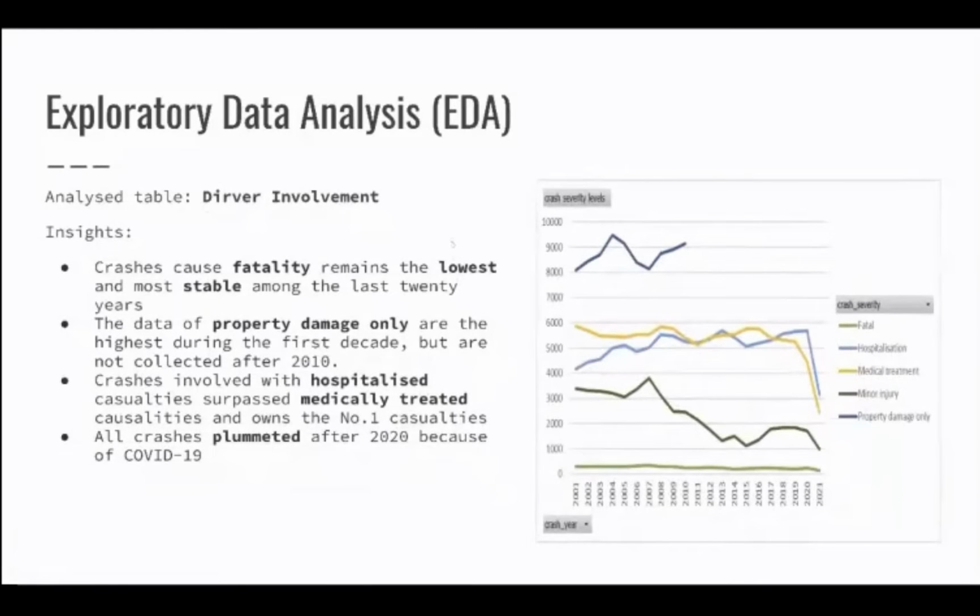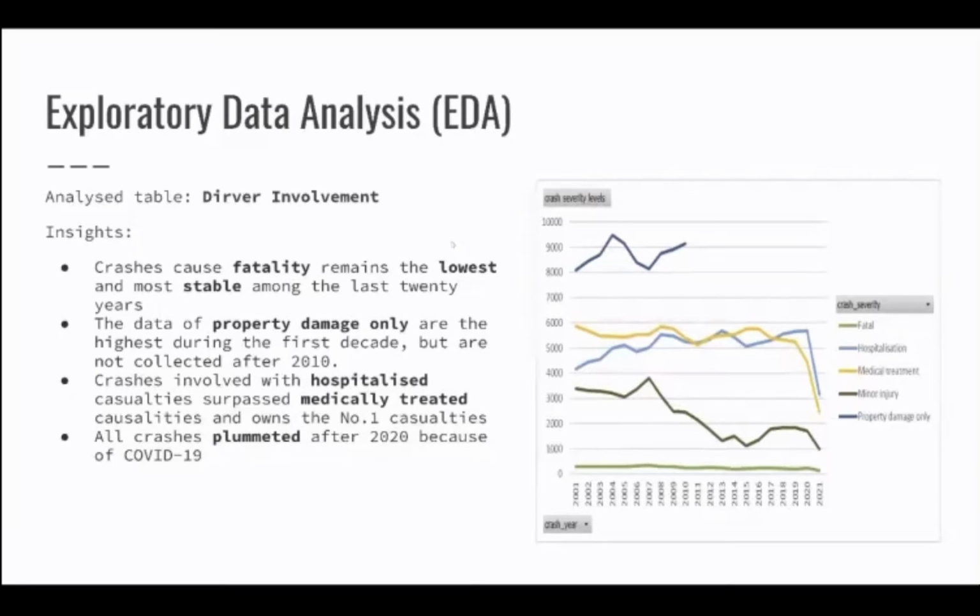Thanks, Pi. In my part, there are 2 tables of the exploration. The first table is driver involvement. We can see from the line chart that crashes causing fatality remain the lowest and the most stable over the last 20 years.